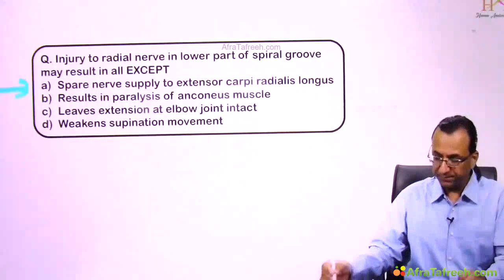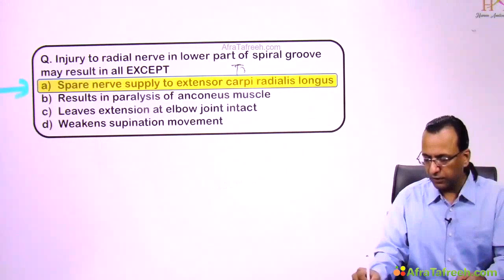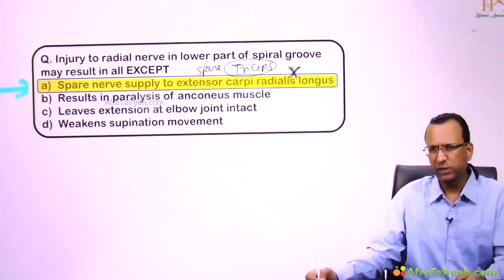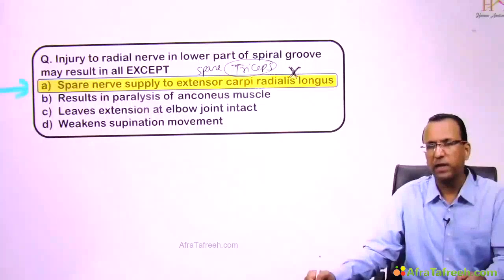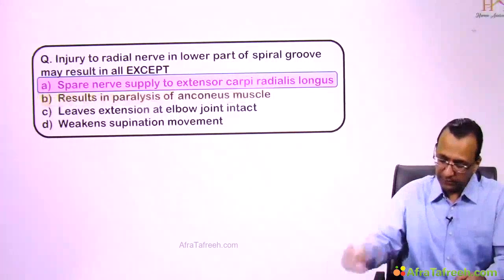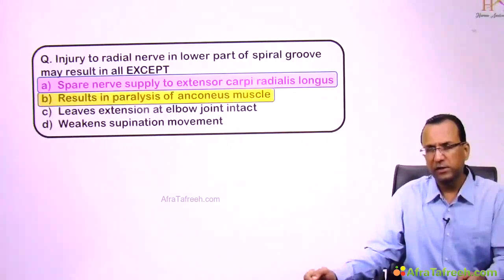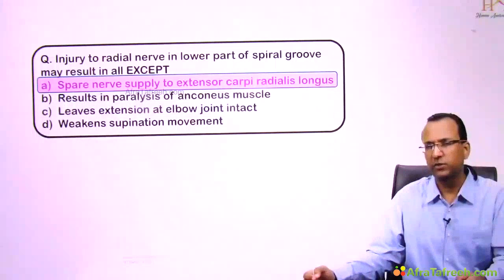It will actually spare the triceps, and it will paralyze the ECRL, leading to wrist drop. It is not sparing ECRL, it will paralyze the ECRL, leading to wrist drop. This is a wrong statement, that is the answer. And anconeus may or may not be paralyzed. It depends upon various patients. And what about the extension? Yeah, triceps is working, so elbow extension is working. No problem with this choice.